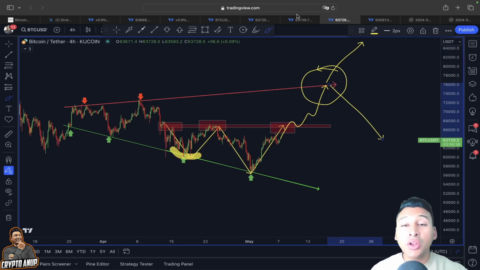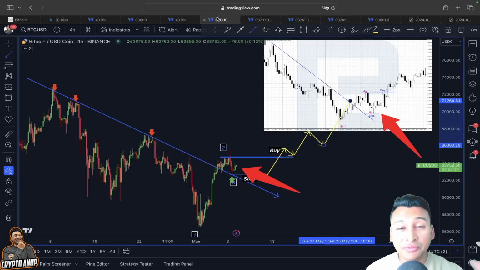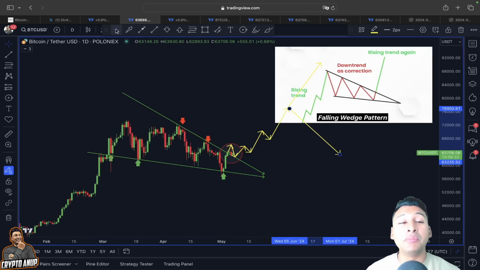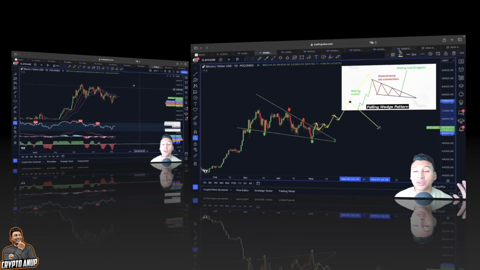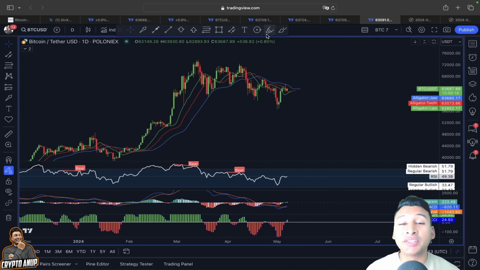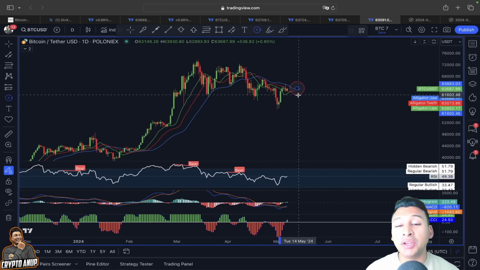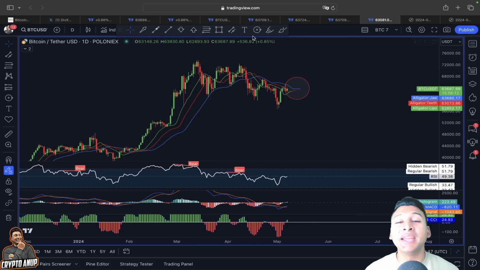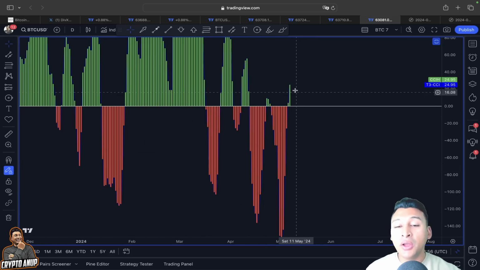So looking into different time frames, looking into different scenarios, we can clearly see remaining over 62,000 could result in a further impulsive move, because if the price remains over 62,000, it could result in a bullish crossover here in our Williams Alligator indicator. MACD, you can see, is already bullish. RSI is fighting to remain above 50. TTCCI is already in positive territory.